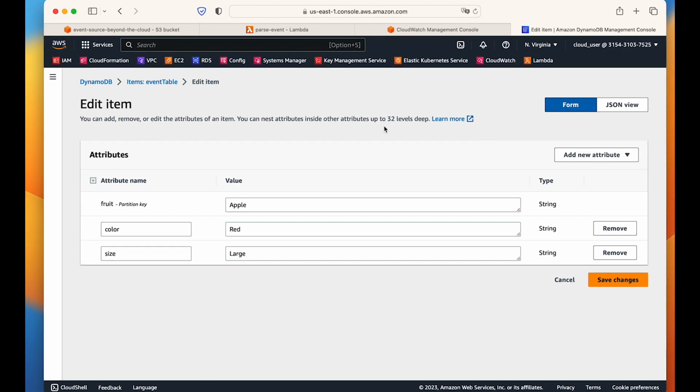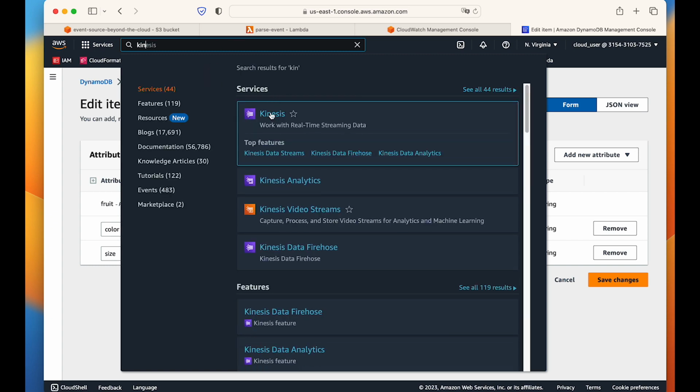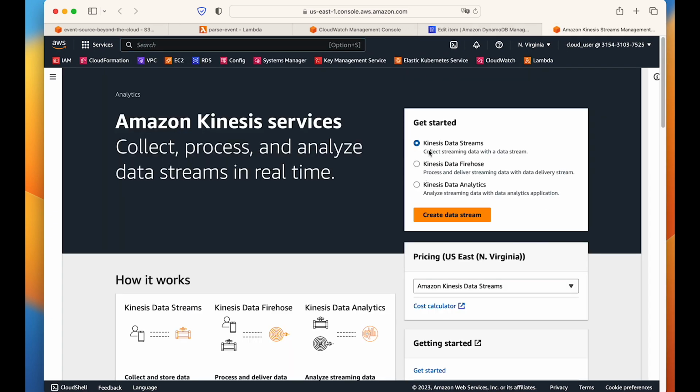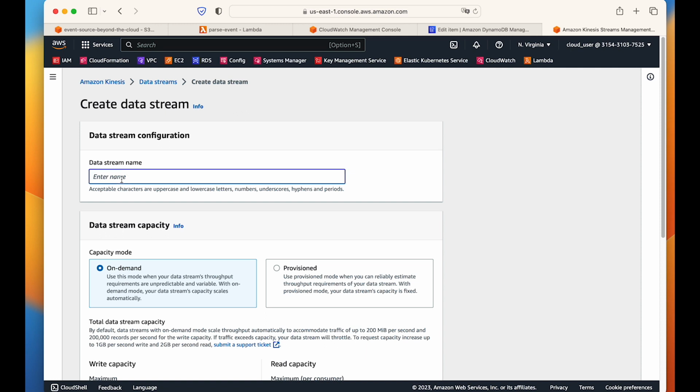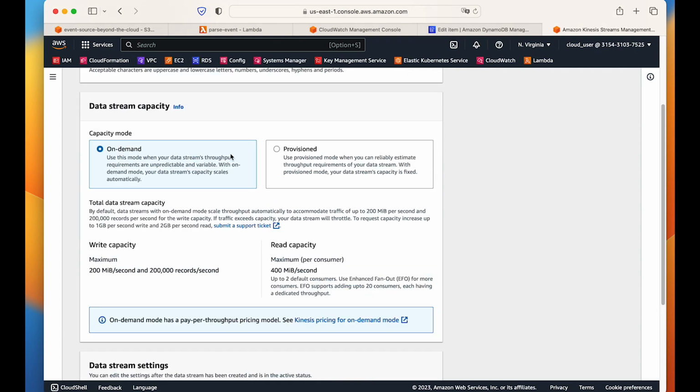We go back to our AWS console and we select Kinesis, yes, this one. Kinesis Data Streams is already selected, and we create the data stream. Give a name, maybe DynamoDB stream. This is fine. I will put it as on demand. Provisioned is not okay. On demand is fine because it will give me a huge write capacity and read capacity.